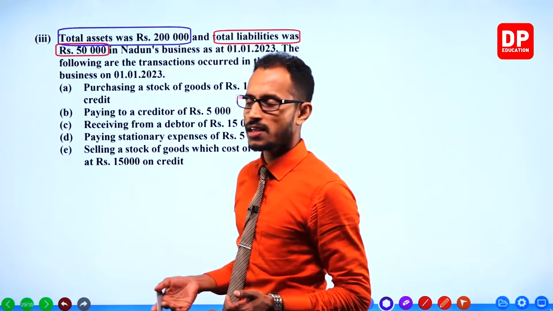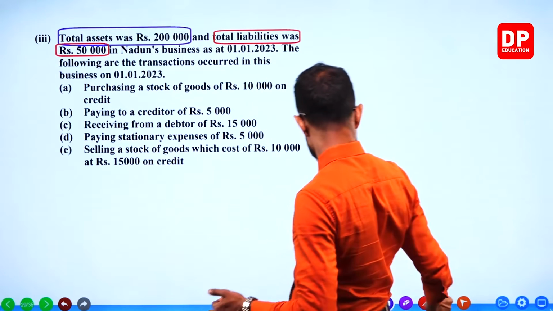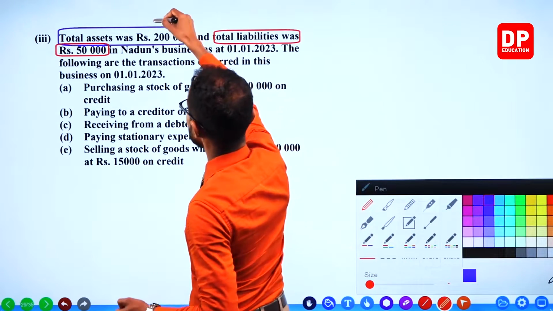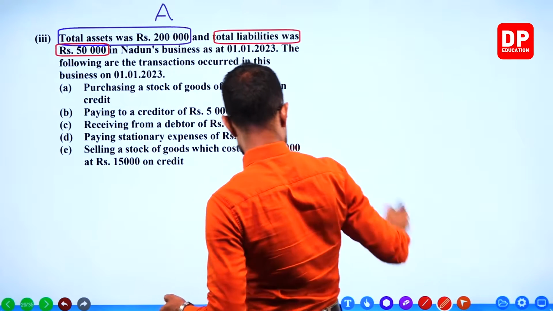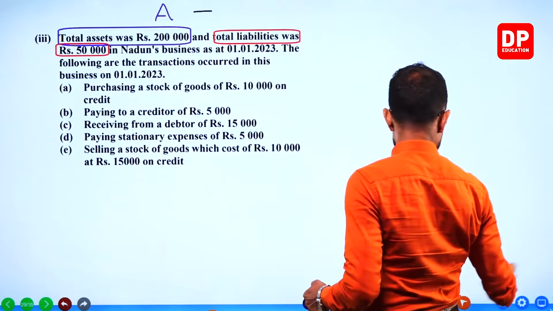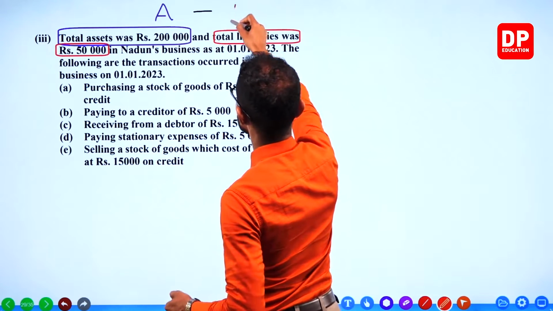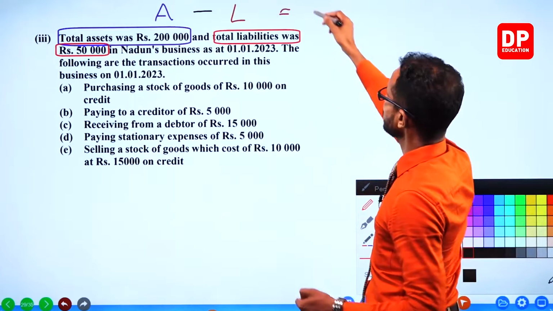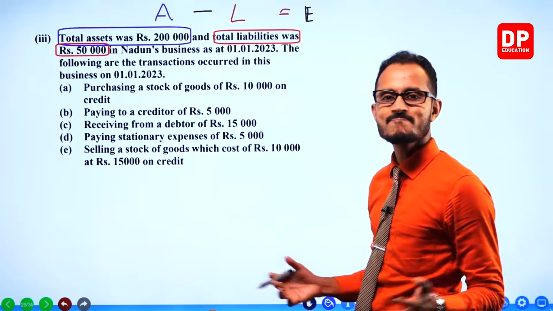So you can easily calculate capital. Assets minus liabilities equals capital. Assets minus liabilities equals equity, right?